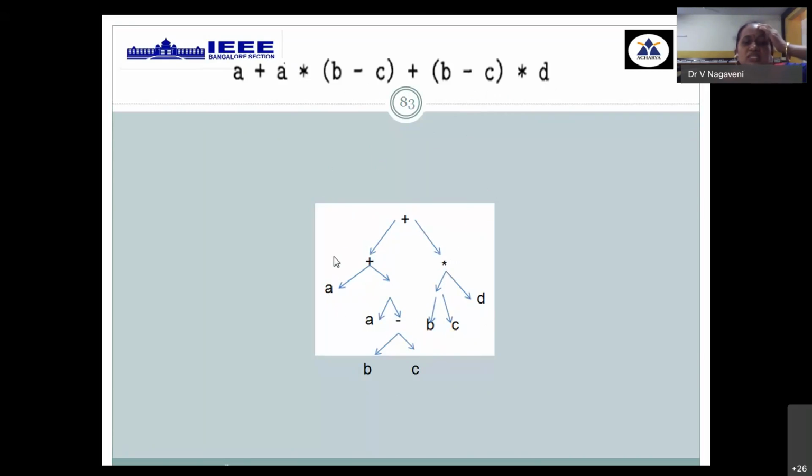This is how a syntax tree or parse tree is created, wherein there is a duplication. See here, B minus C is created twice. Even though it is part of a single expression, it has been created twice. And again, A has also been encountered twice. This is again a duplication, with respect to a single operand, or it can be part of an expression. That duplication is avoided by creating a directed acyclic graph, which is a modified form of parse tree.